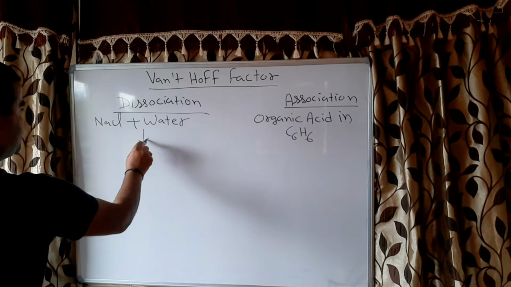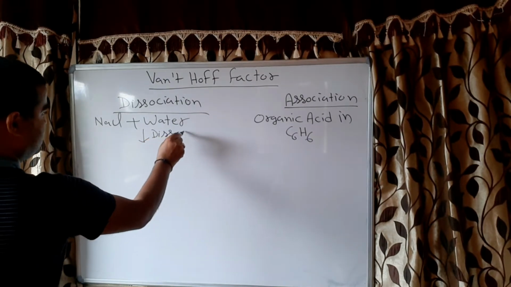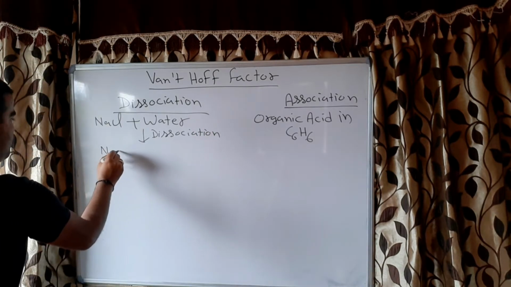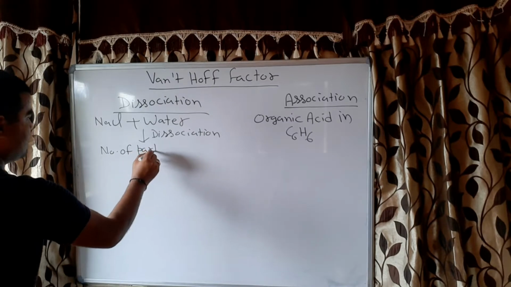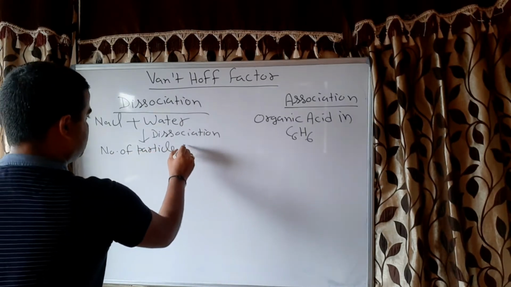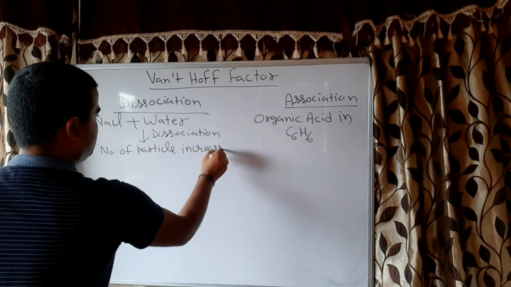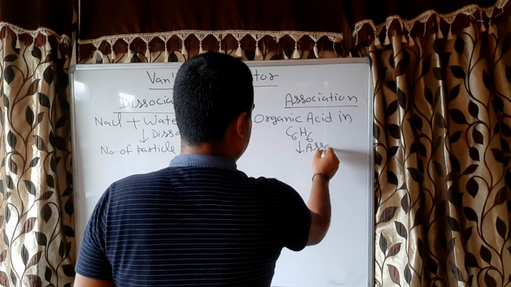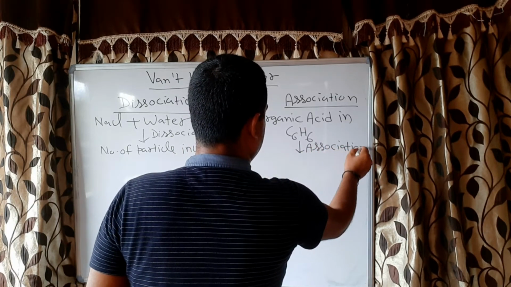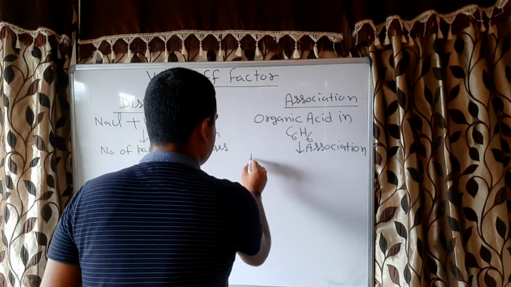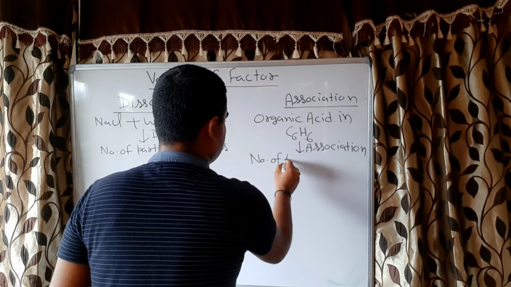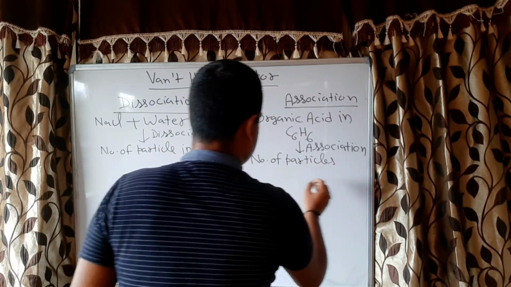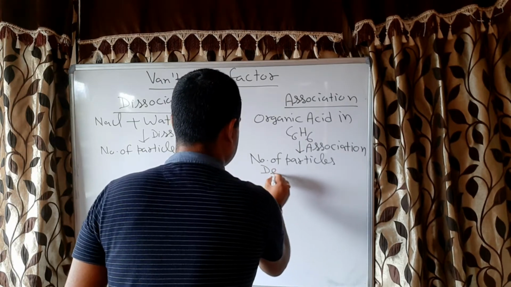So this will undergo dissociation. Dissociation means the number of particles increases, and it will undergo association, and association means the number of particles decreases, correct or not?